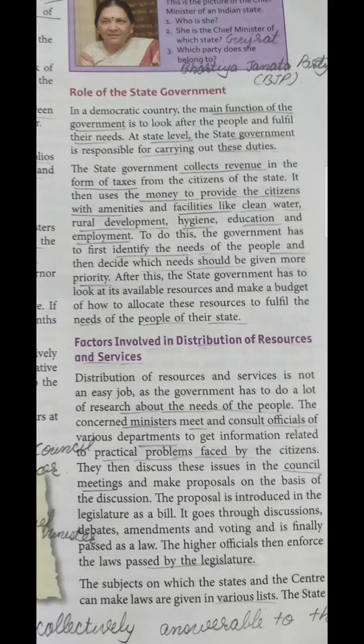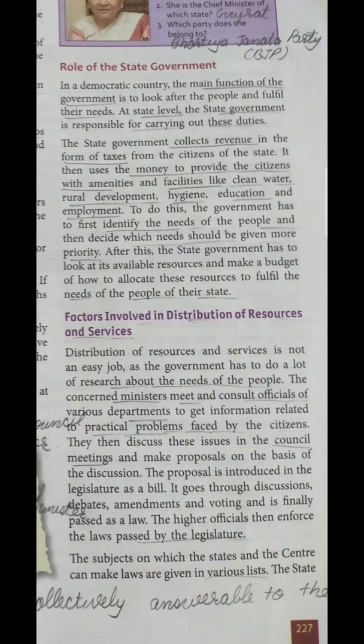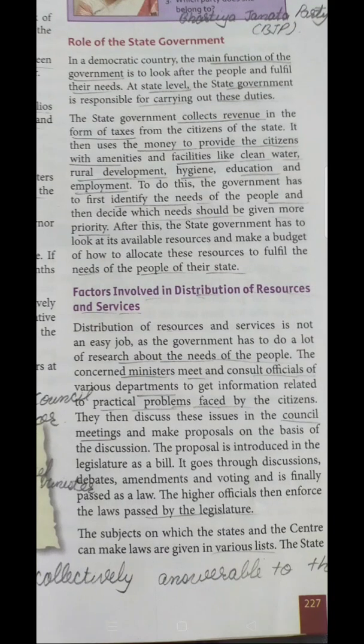It is not like the central government comes to Punjab and helps the people. The state government is here to help the people to the fullest extent. So the factors involved in the distribution of resources and services: definitely the state government distributes the resources and services to the people who are living in that particular area. So what are the main factors involved in the distribution of resources and services?